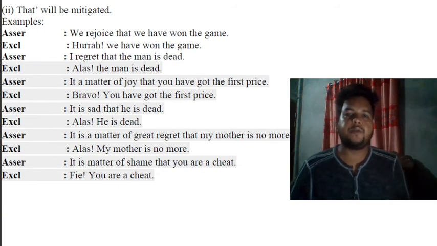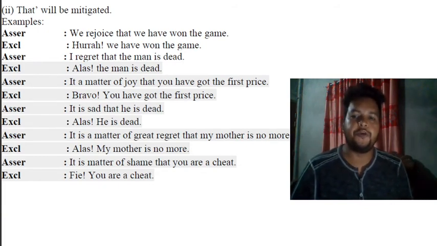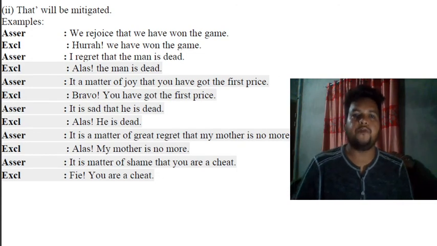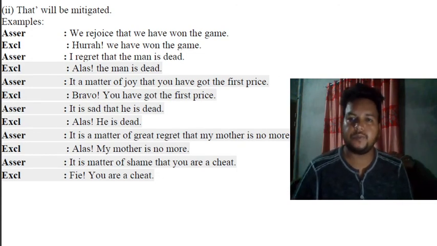So what the example says, we rejoice that we have won the game. So it's a matter of pleasure. In this case hooray is used. Hooray, we have won the game. Assertive, I regret that the man is dead. So regret is also a matter of sadness. So we'll take alas. Alas, the man is dead.